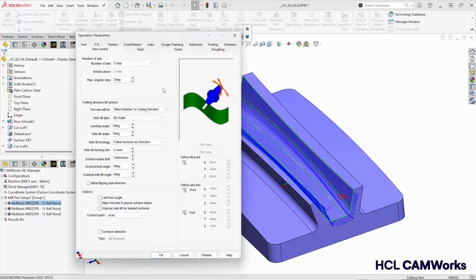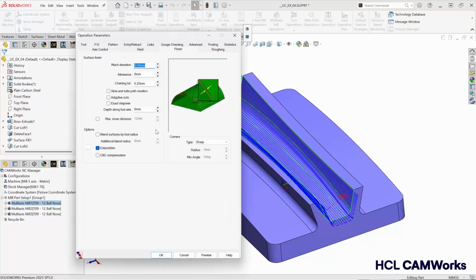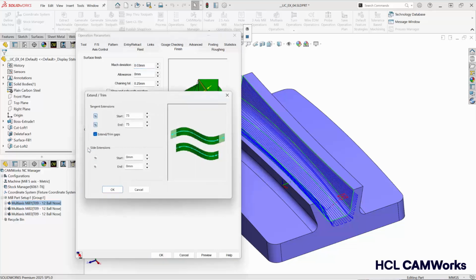Once we have these items set, we can control the finish. One of my favorite areas in the finish is the extend trim. This allows us to have the toolpath go a little bit past the edge.